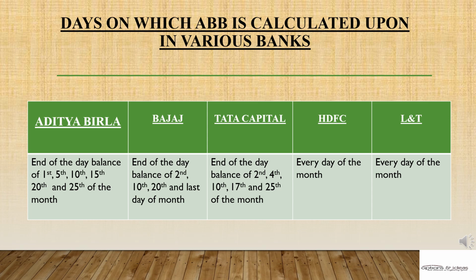This data shows you on which particular days average bank balance is calculated in various banks. Aditya Birla, it calculates end of the day balance of 1st, 5th, 10th, 15th, 20th and 25th of the month. Bajaj, it calculates end of the day balance of 2nd, 10th, 20th and last day of month. Tata Capital, it calculates end of the day balance of 2nd, 4th, 10th, 17th and 25th of the month. HDFC and L&T, it takes every day of the month in consideration while calculating average bank balance.